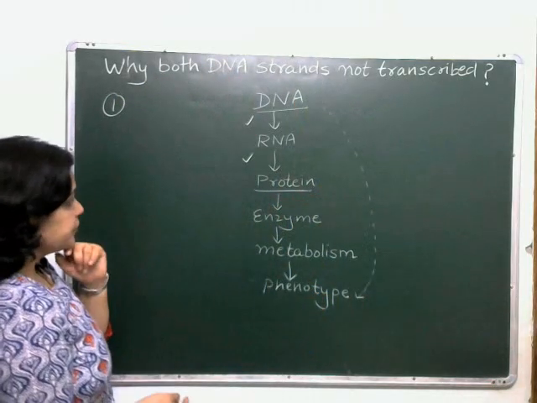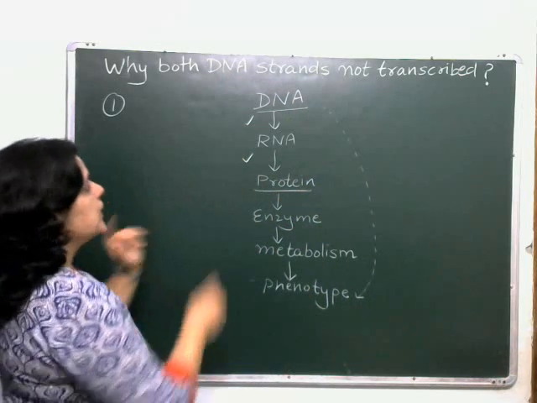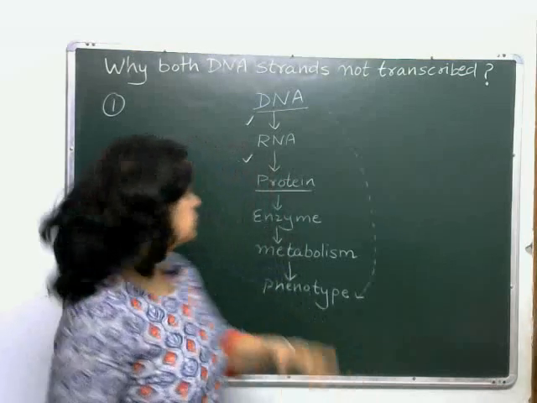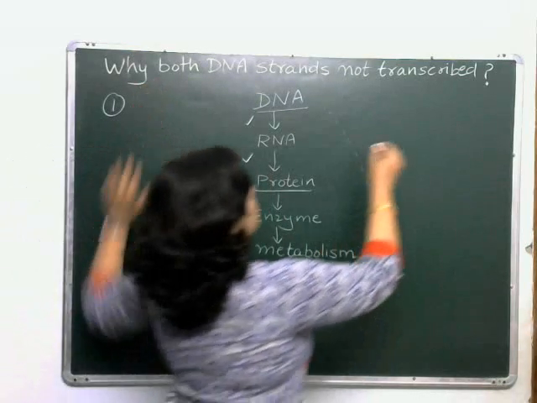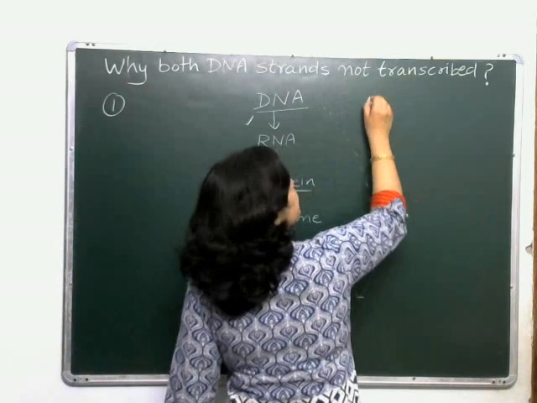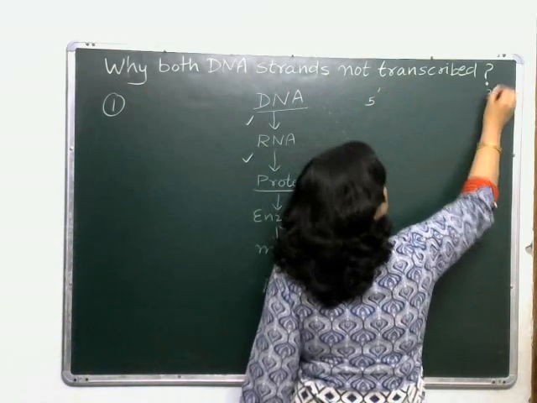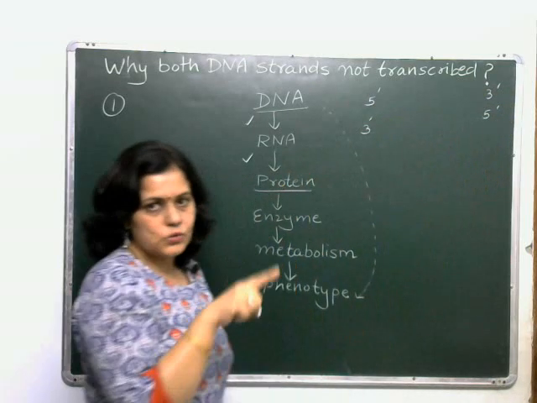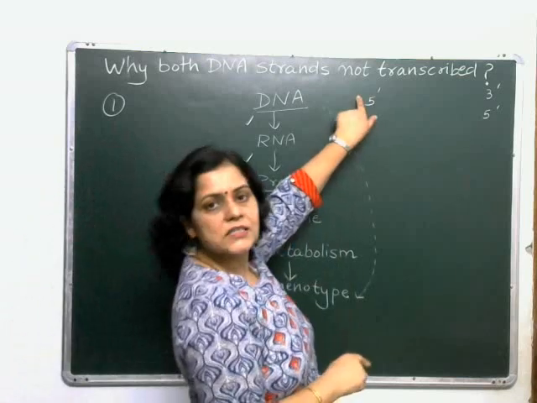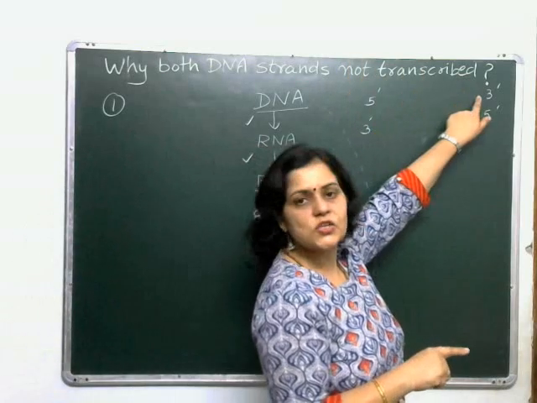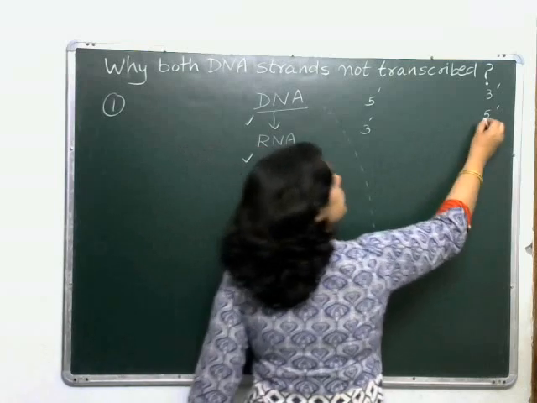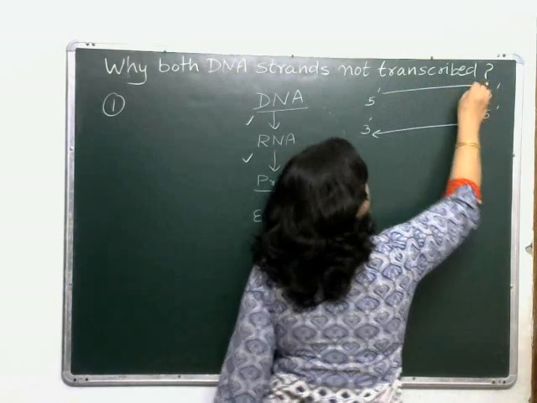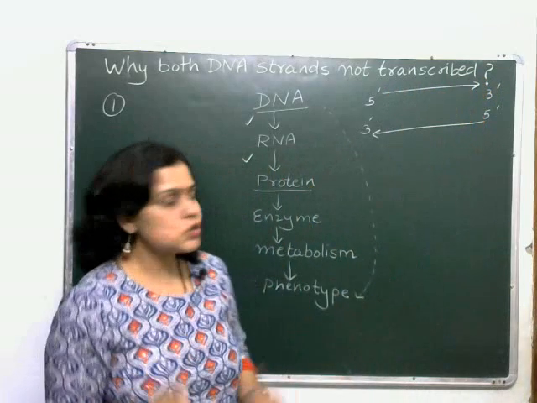Now see this central dogma. Let's make an imaginary DNA strand, then we'll come to the answer to this question. Suppose this is our DNA. As you know, it has two strands, and both strands are anti-parallel to each other. One strand runs from 5' to 3' direction. The other strand runs in the opposite direction, 3' to 5'. These strands are anti-parallel to each other.